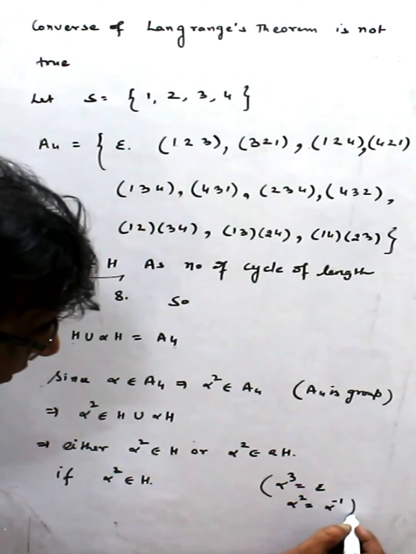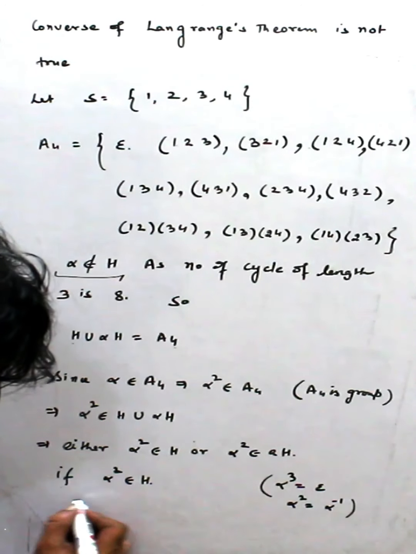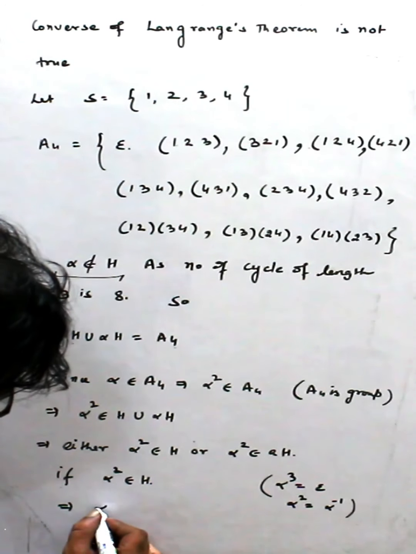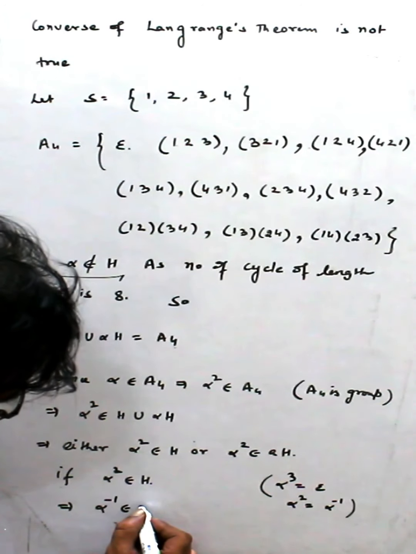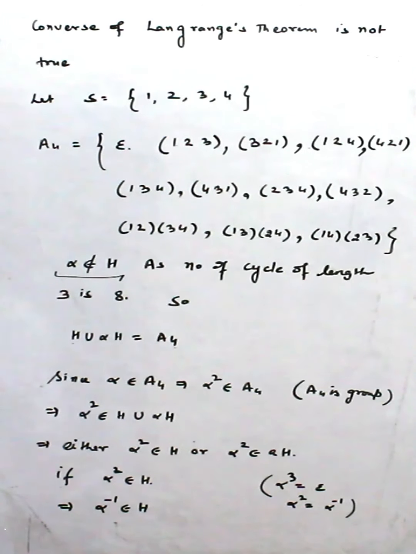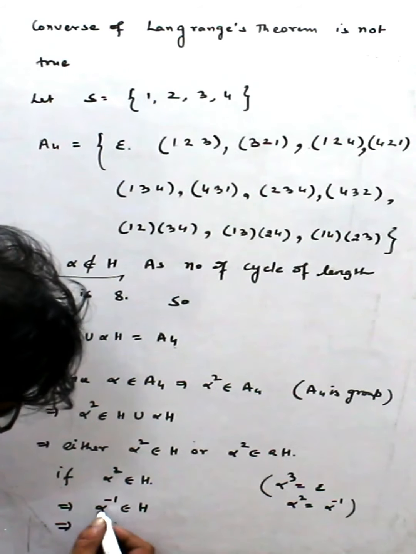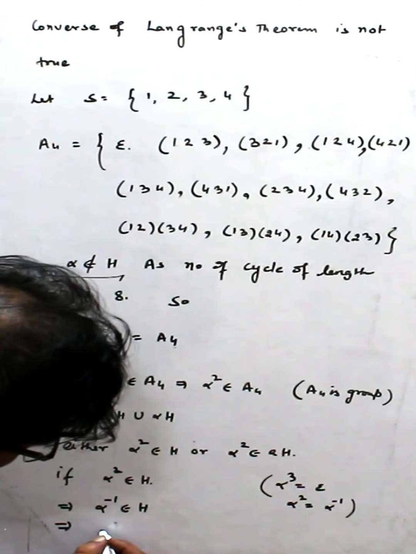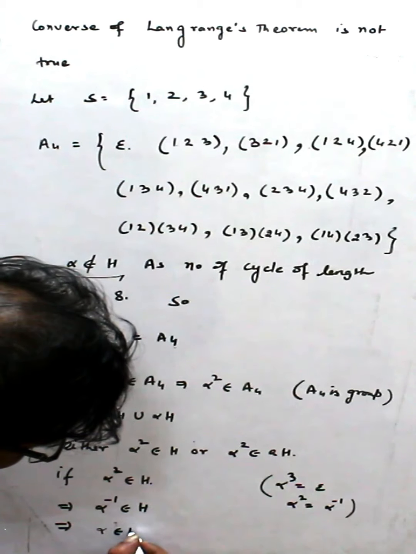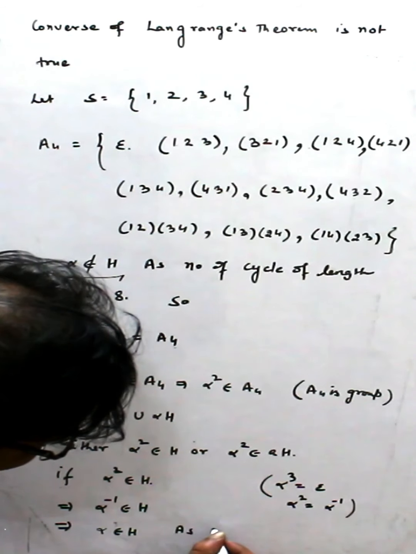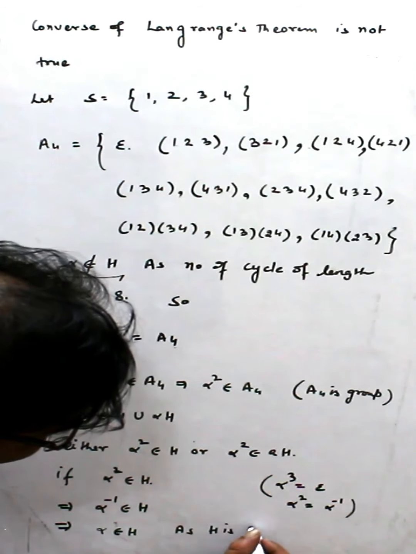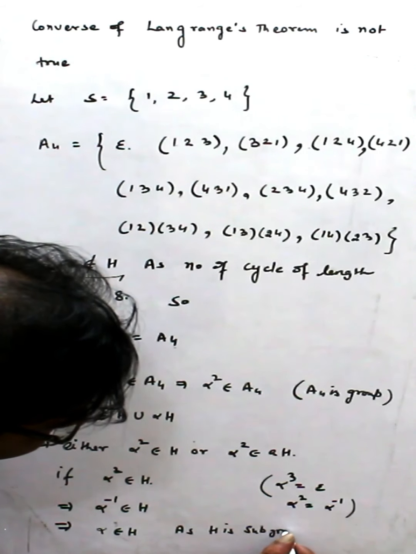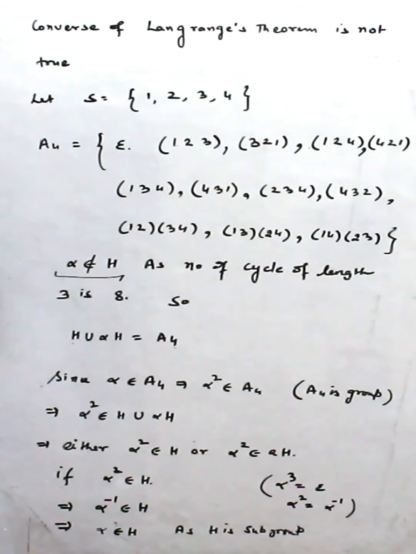So alpha inverse belongs to H, and if alpha inverse belongs to H, then alpha must belong to H as H is a subgroup.